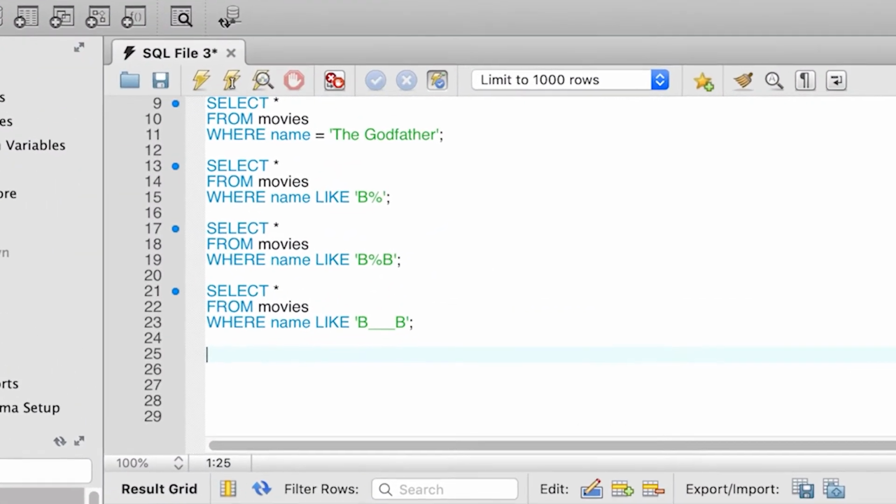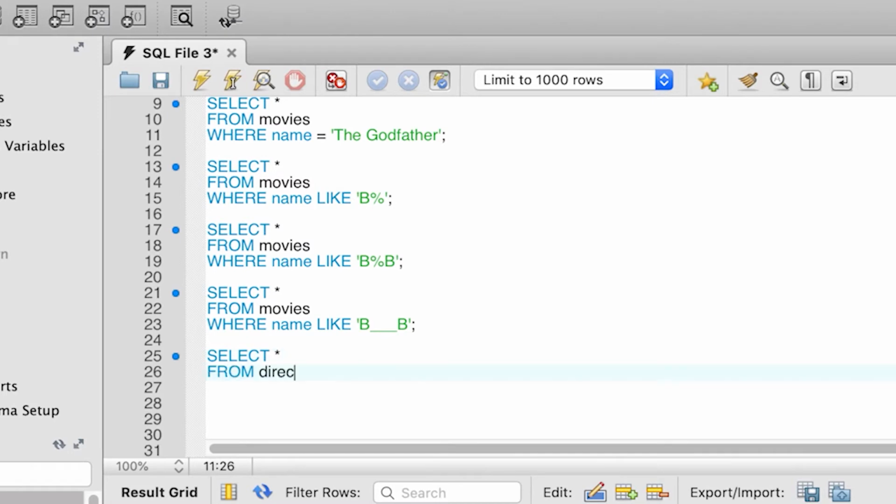Let's try to do again the examples that we tried before using the like operator. We want to find the entry for Alfred Hitchcock. Remember that we had issues with his first name, the way that was entered in the database. So we're going to use now the like operator and form a pattern that serves as an approximation for his first name. We take the query that we wrote before, select star from directors, where first name is equal to Alfred (I), and last name is equal to Hitchcock. We're going now to modify this query to use like.